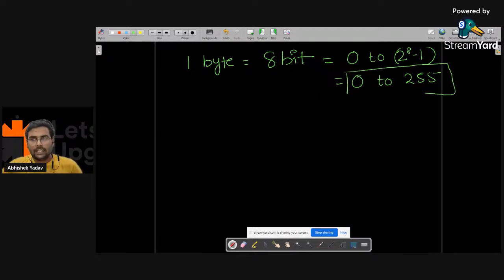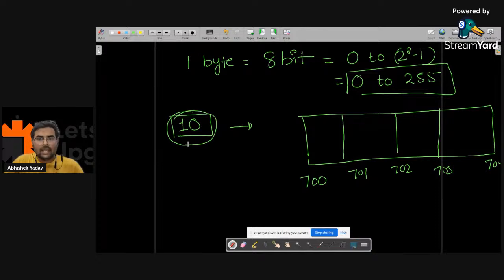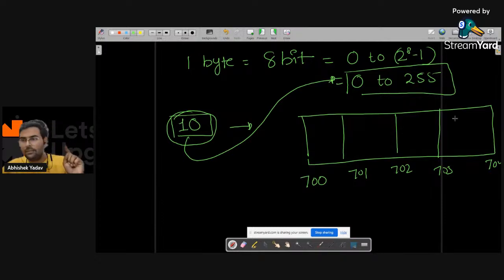You guys are clear: if I have one byte, then I can store numbers from 0 to 255. So if I have to store 10, it will occupy 4 bytes inside the computer memory. Let's assume the starting address is 700, then 701, 702, 703 and 704. So this 10 is lying in this range. Can you tell me how many bytes this 10 will take? It will just take 1 byte. The information of 10 will be stored in 1 byte.